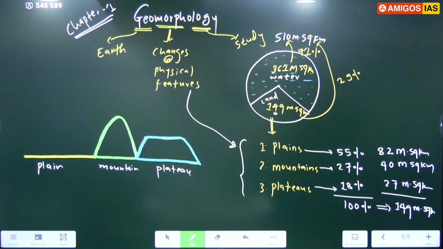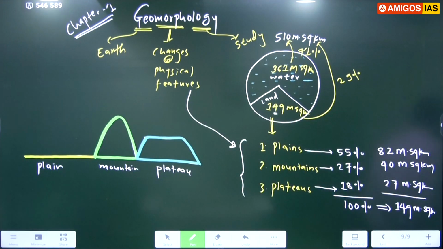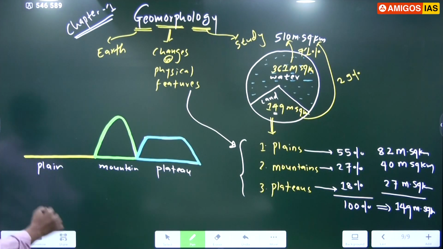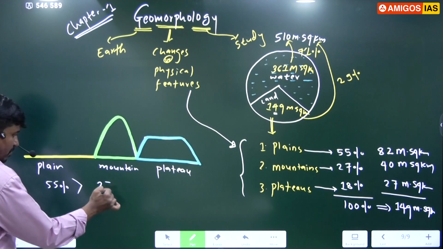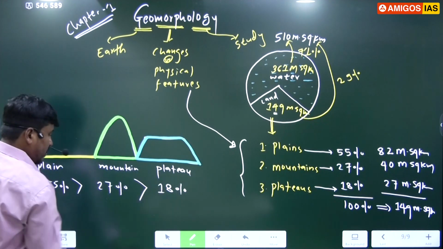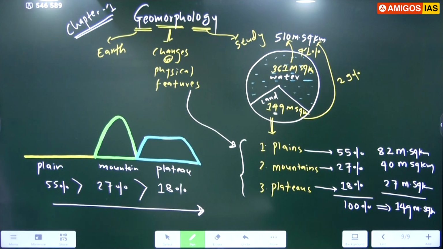Okay, write down. The term geomorphology is derived from three Greek words.